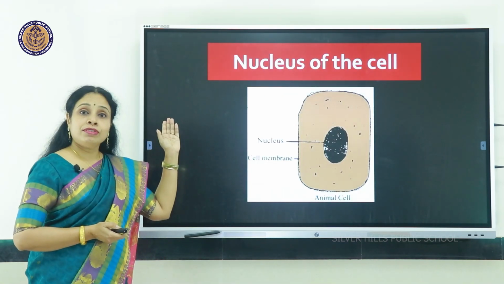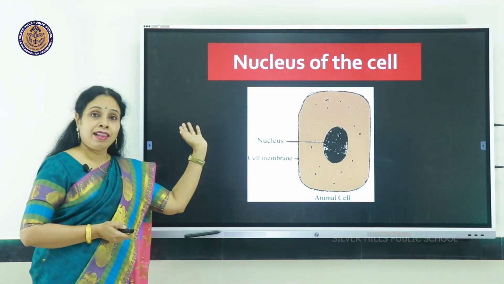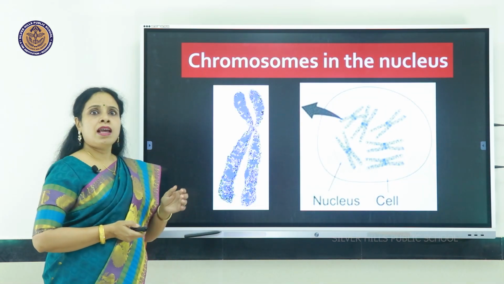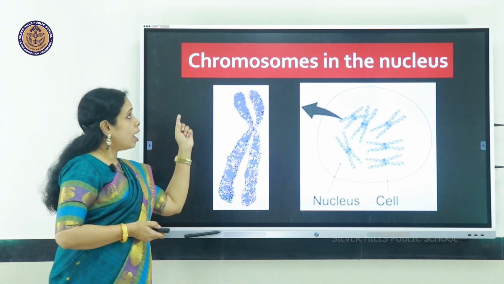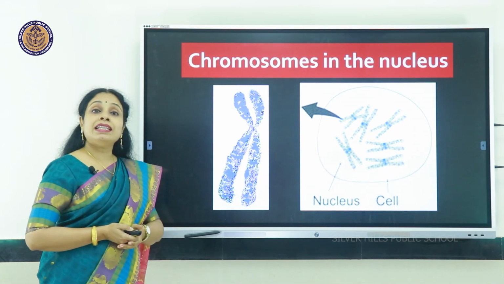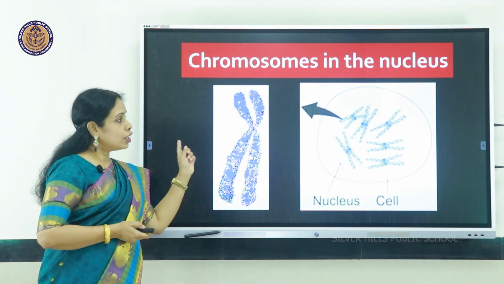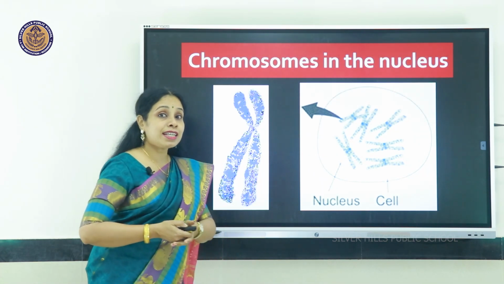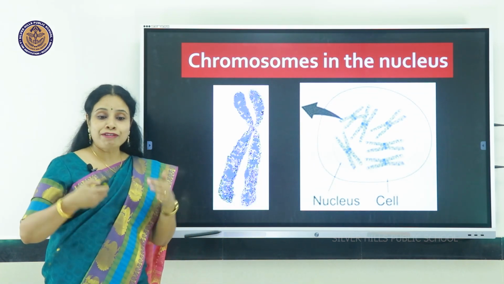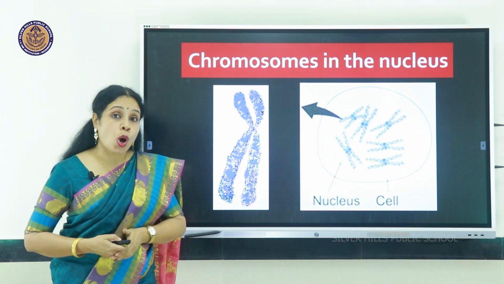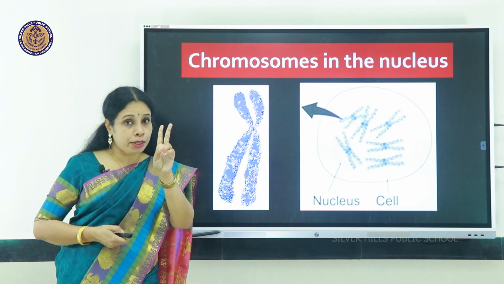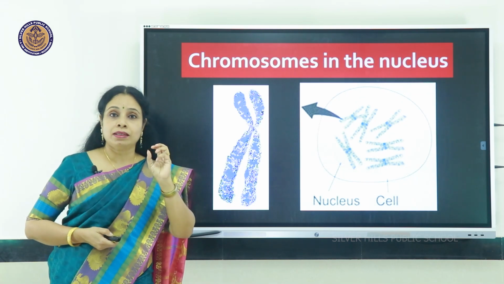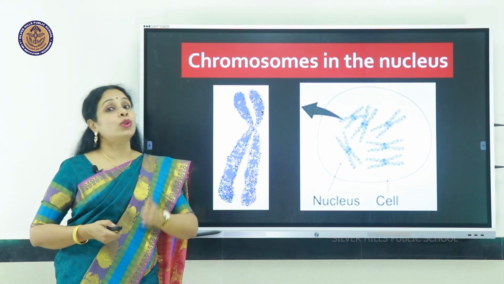So we start off by seeing this picture of the cell. Let's go into the nucleus and see what's there. Yes, there are these chromosomes. The chromosomes are maximum visible in the metaphase stage. That's the nucleus bound by the nuclear membrane, and you can see there are a number of chromosomes. In fact, we human beings are diploid. Diploid means we got half the set of chromosomes from the father and half from the mother. That's why we resemble both our parents.